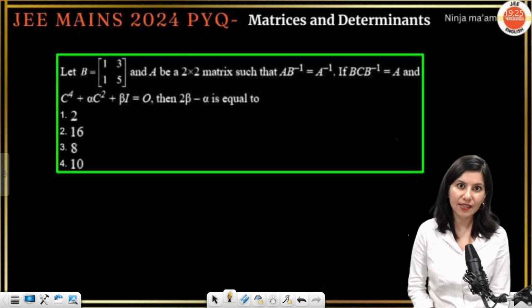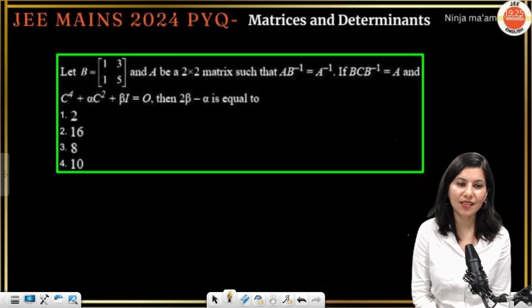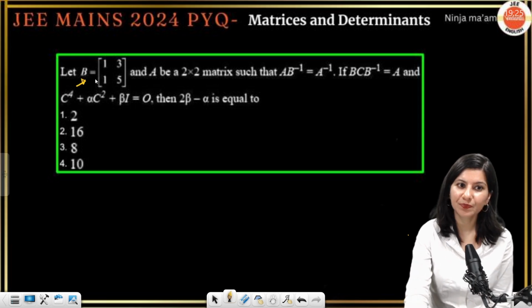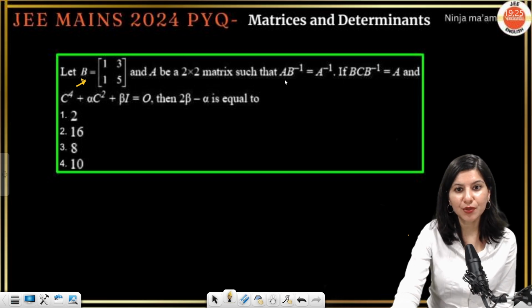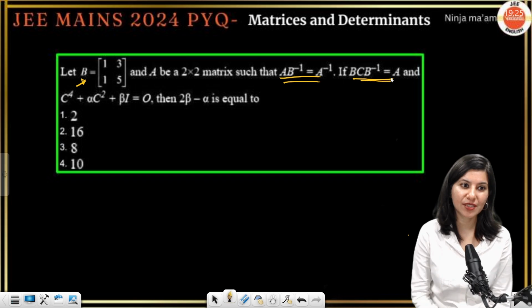Now let us understand the question first, and then where exactly this applies. The determinant of B is given to you, and there is another matrix A, also 2 cross 2, which satisfies these two given conditions.